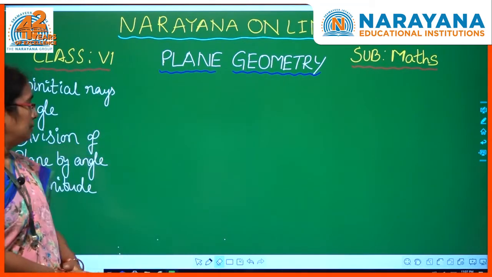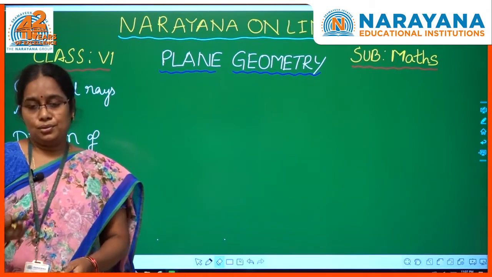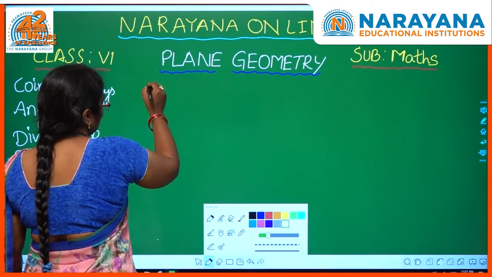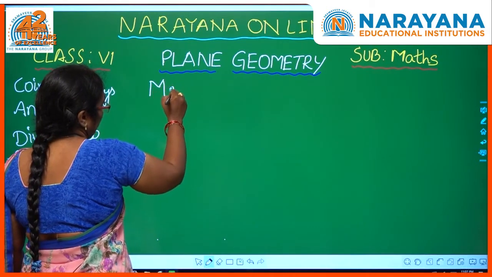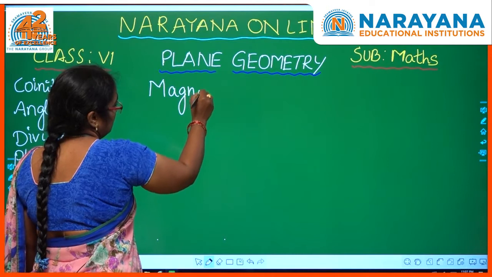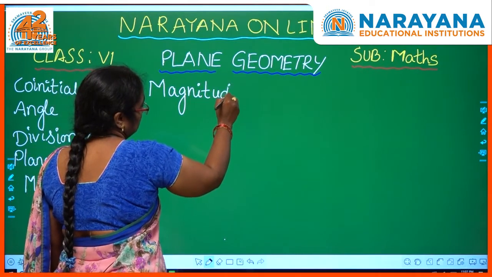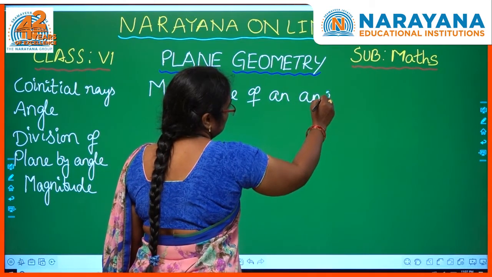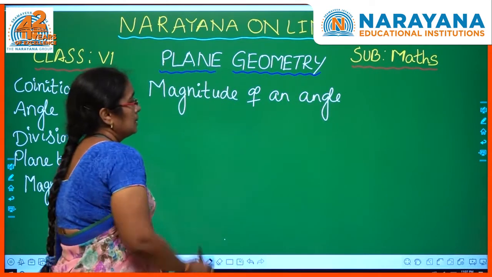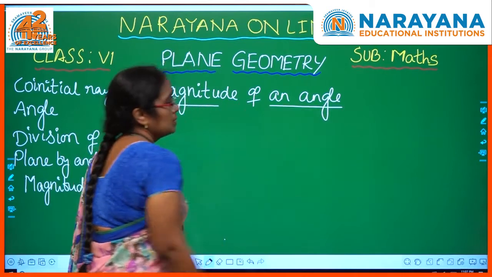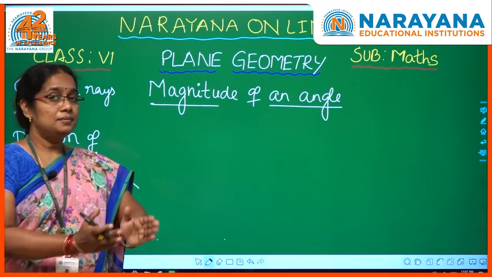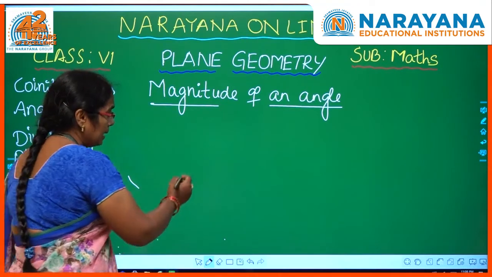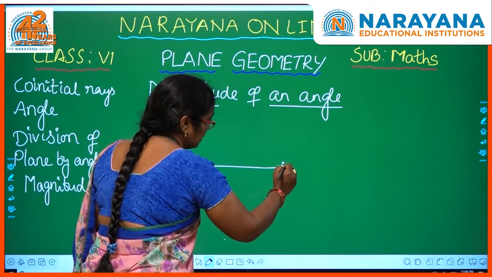Now next, coming to the magnitude. Magnitude of an angle. What is called magnitude? Magnitude of an angle means, we know that in an angle there will be 2 rays, and in that angle, look at this.